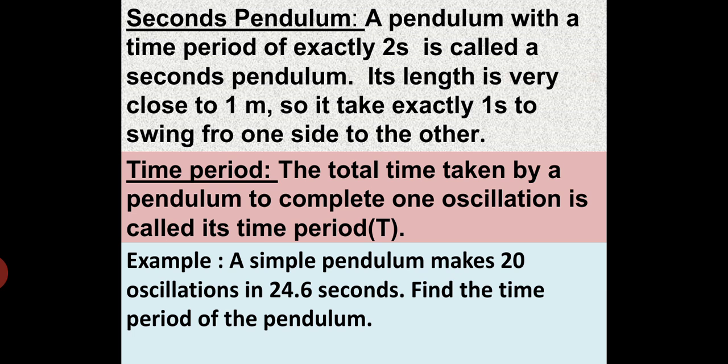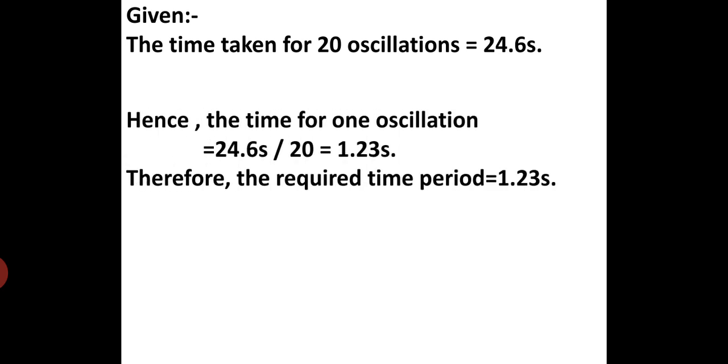So if you are going to find the time period of the particular pendulum, you need to substitute the values, like the total time divided by the number of oscillations. So suppose now in that particular example, the time taken for 20 oscillations is 24.6 seconds given. So hence the time for one oscillation will be 24.6 divided by 20. So you get the answer 1.23 seconds. Therefore, the required time is 1.23 seconds.